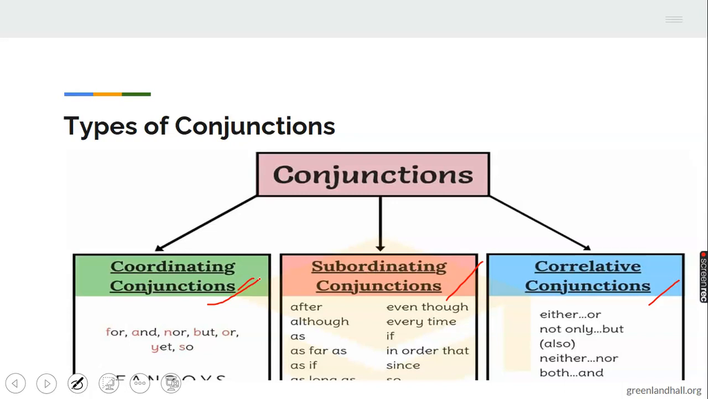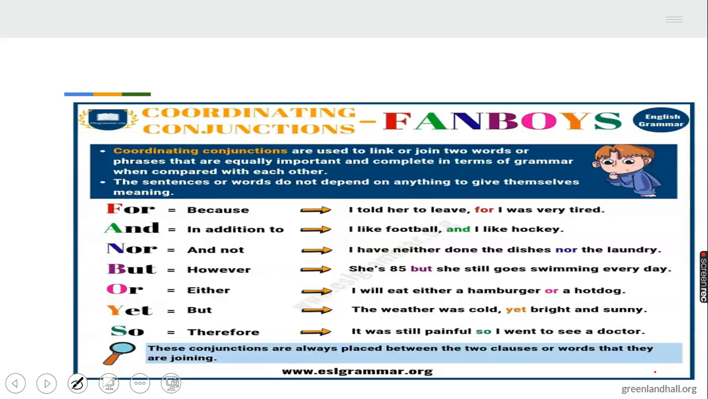So under coordinating, I have this. Those are the simple ones. I have for, and, nor, but, or, yet, so. That's for coordinating. Now we have subordinating: after, although, as far as, if, since, in order that, every time, even though. Then we have correlative: either or, not only but also, neither nor, both and. Okay, these are the more complex conjunctions that we have, correlative conjunctions. I'll still show you some pictures to buttress what I'm trying to explain.